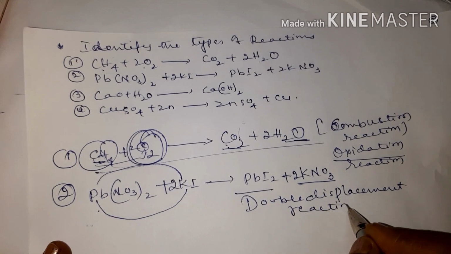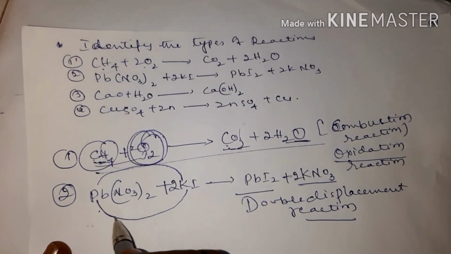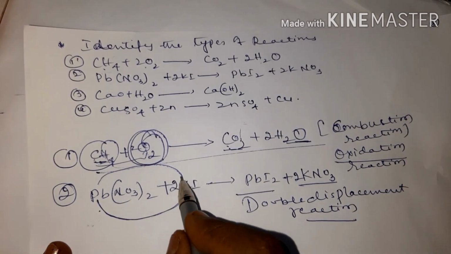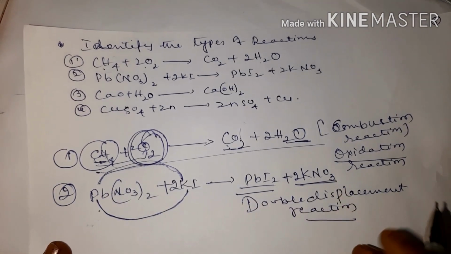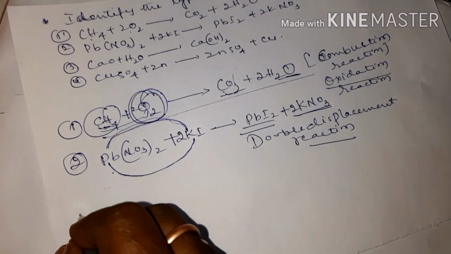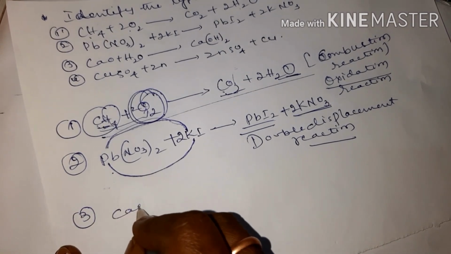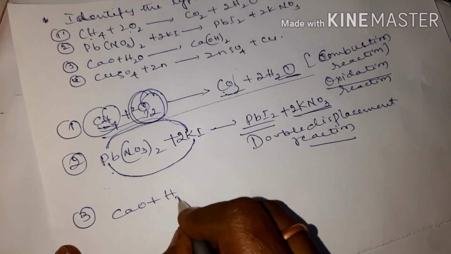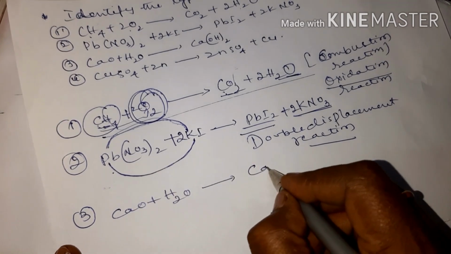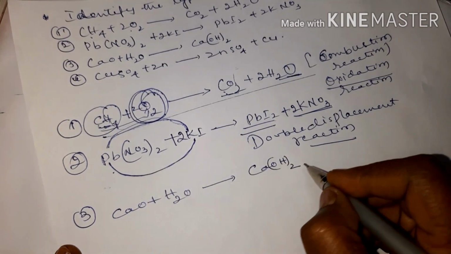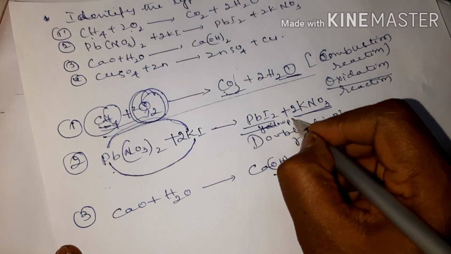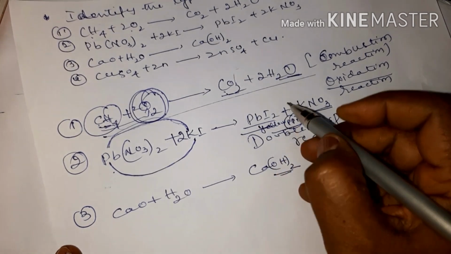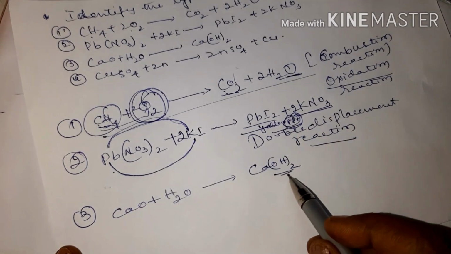Double displacement reaction. Got it, children? So lead is exchanging the radicals with potassium, and potassium is exchanging with lead. So lead iodide, potassium nitrate. So double displacement reaction. And the third one is CaO plus water. You get Ca(OH)2. And here this is a yellow precipitate, children, PPT. This even you have to remember, precipitation reaction also.